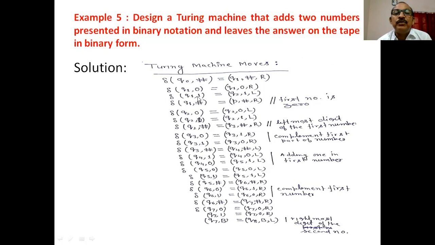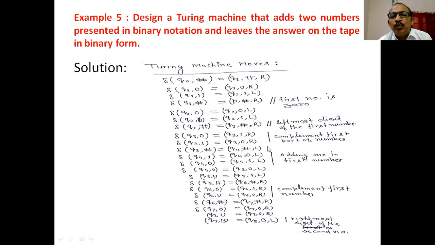If you encounter this 1, change to the state Q2 and move in the left direction. Okay, and if you are in the state Q2 and this is encountered, change to the state Q3. This condition function indicates the leftmost digit of the first number. Okay, and what is this? Here we do the activity of complement of the first part of the number with the help of these two transition functions. And here we already know these things.